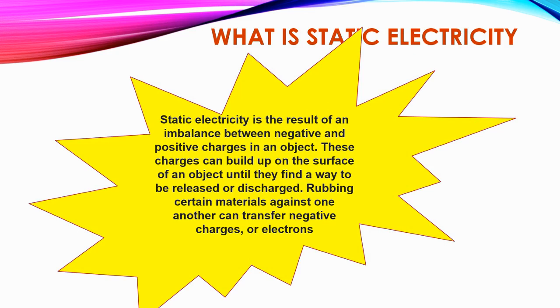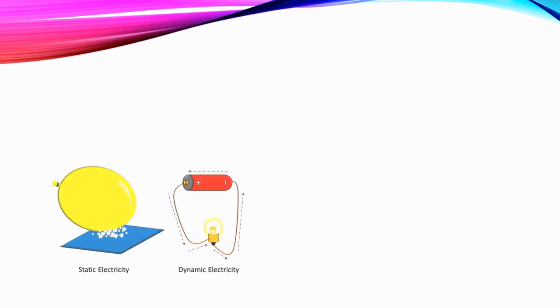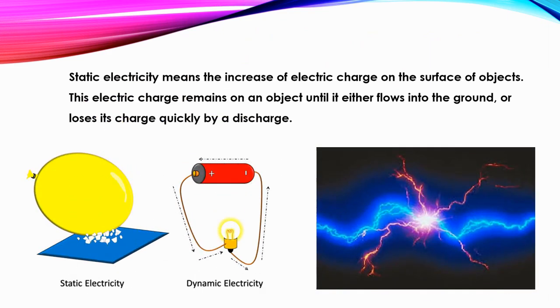These charges can build up on the surface of an object until they find a way to be released or discharged. Rubbing certain materials against one another can transfer negative charges or electrons. Static electricity means the increase of electric charge on the surface of objects. This electric charge remains on an object until it either flows into the ground or loses its charge quickly by a discharge.